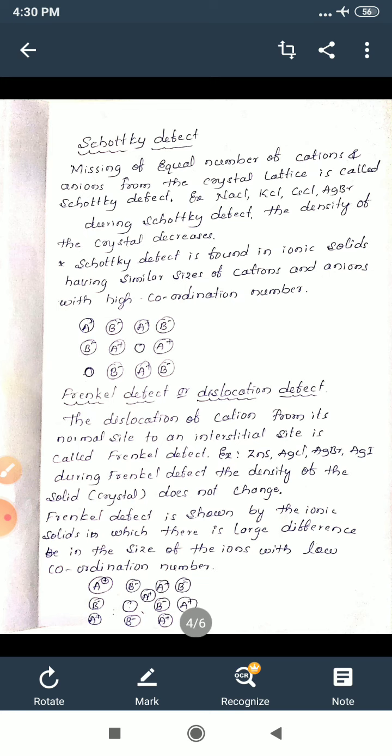Then the second difference: in Schottky defect, density decreases. In Frenkel defect, density remains the same. And the third difference: Schottky defect is found in ionic solids having a high coordination number. Frenkel defect is found in ionic solids having a low coordination number. So if they ask for 2 marks, you can write any 2 differences. Okay.